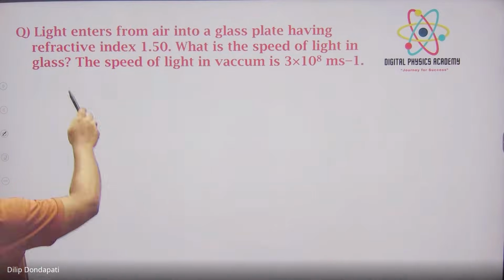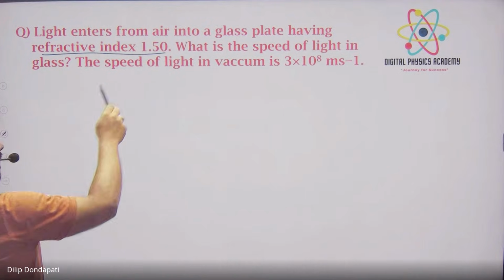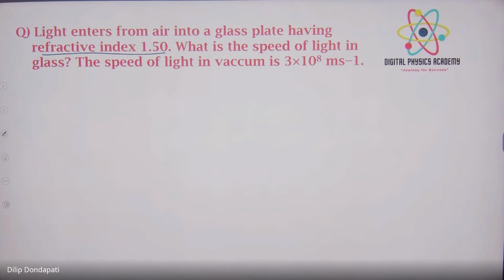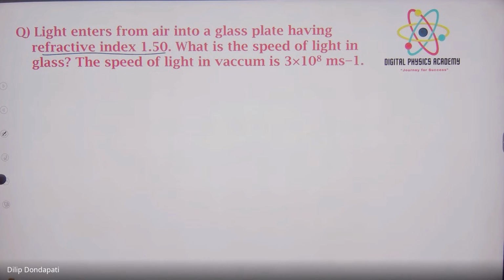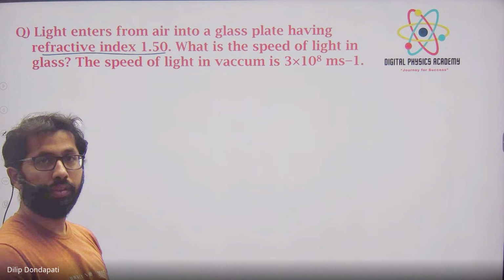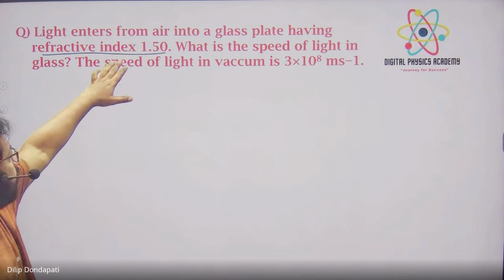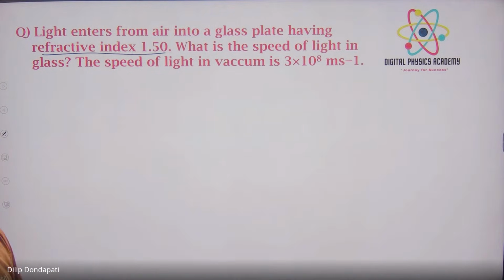Light enters from air to a glass plate having refractive index 1.5. Meaning, which refractive index is given to you? When the light enters from air to glass having refractive index 1.5, whose refractive index is this 1.5, air or glass?